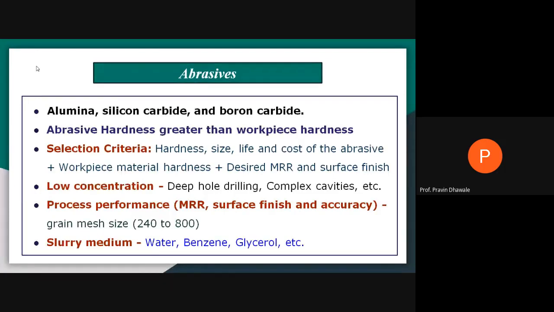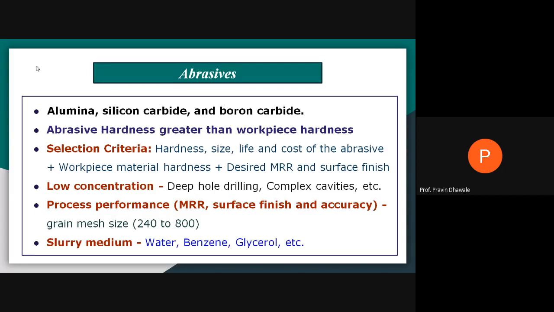In case of ultrasonic machining, we do not directly throw the abrasive particle for the machining process. We add this abrasive particle in a certain kind of liquid in order to produce a slurry medium. That slurry is produced by adding a proportionate amount of abrasive in a liquid like water, benzene, or glycerol. These are certain slurry media in which you add the abrasive and produce the abrasive slurry, and that abrasive slurry is allowed to flow at the machining surface, at the gap between tool and the workpiece.